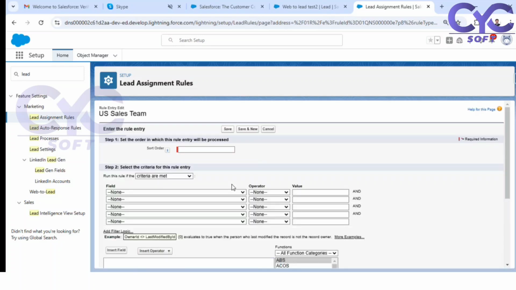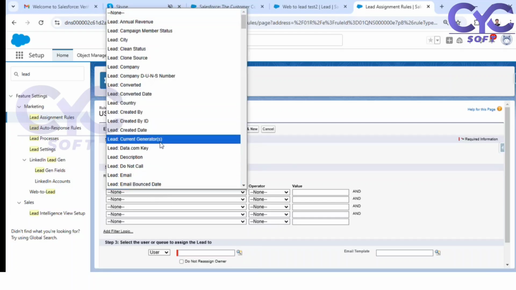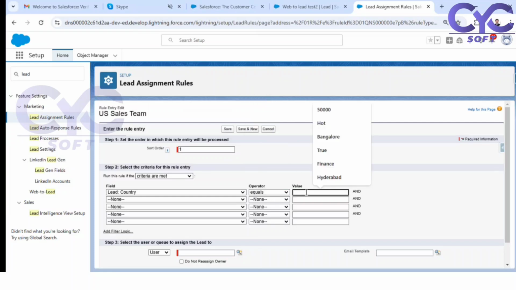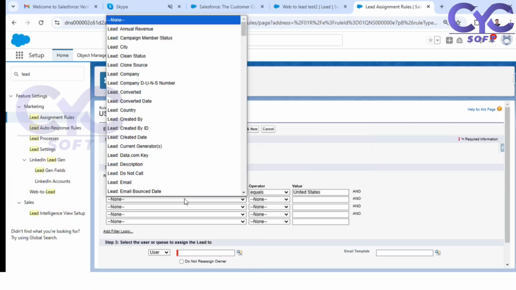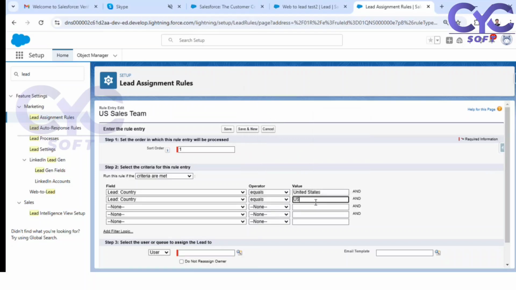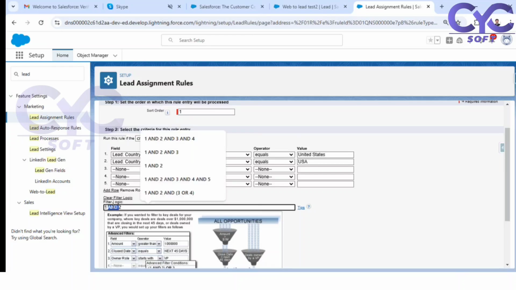Just click on new. So sorting order: this is the first order, it needs to be checked. What are the criteria? So lead country should be equal to United States, or sometimes they will provide lead country equals USA. I don't know how the user will provide it. So here I can provide the filter logic as 1 or 2. Anything is fine for me, United States or USA.